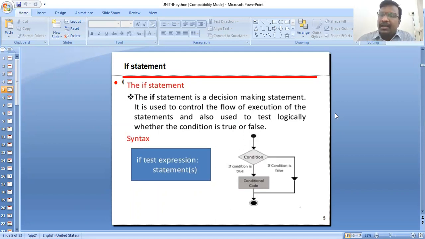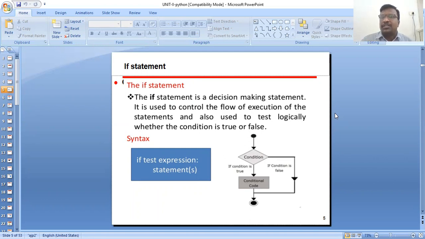It is used to control the flow of execution of statements, and also to test logically whether a condition is true or false. That is, it says yes, the condition is true, or not.